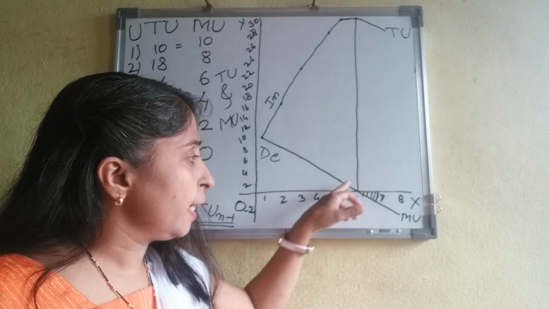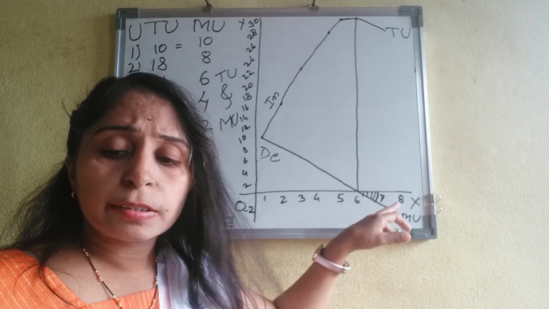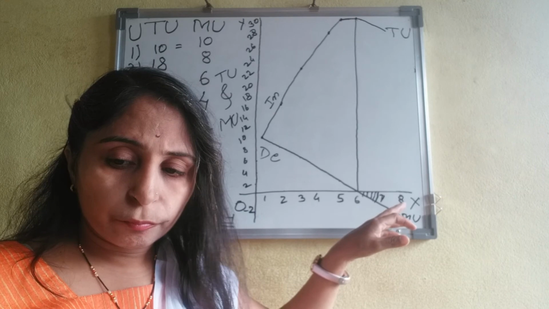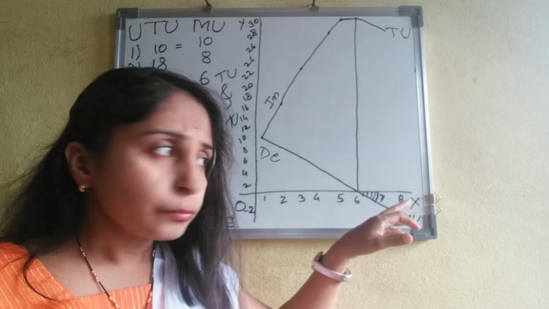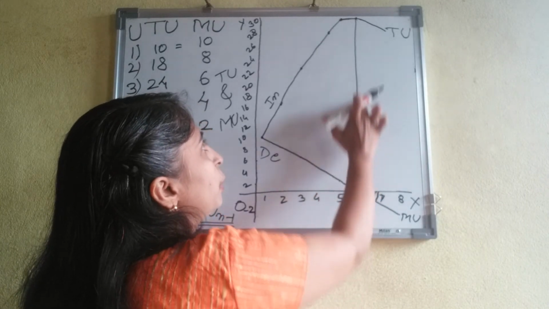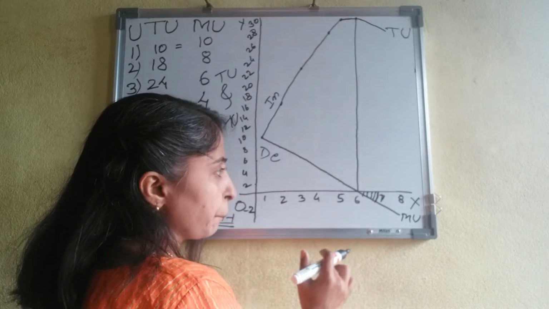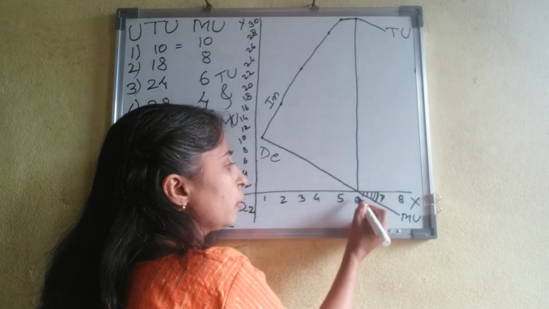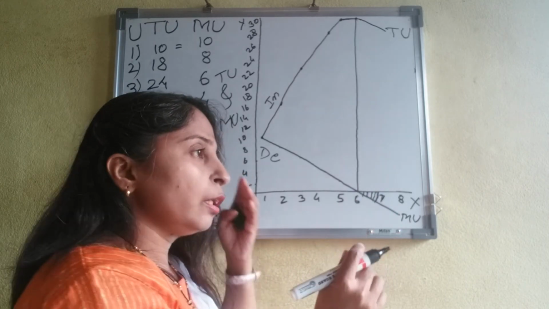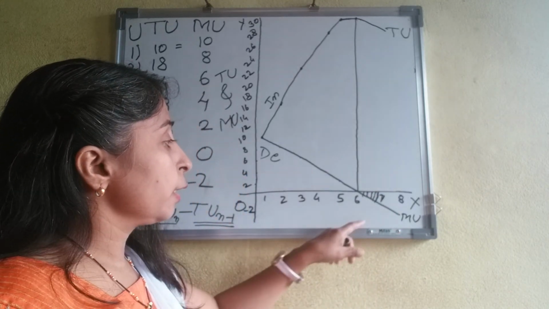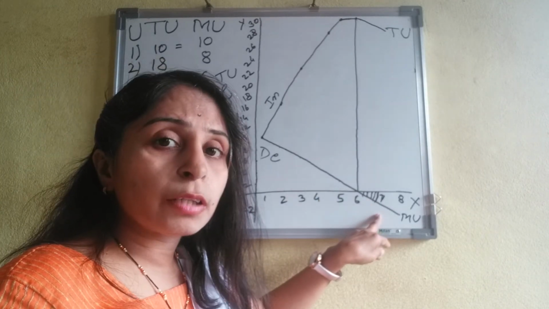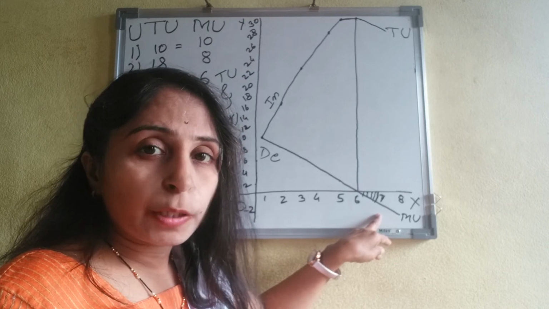This shaded area is the satisfaction point, the point of satiety. Here is the maximum satisfaction of a consumer. If the consumer goes on consuming the commodity, then the consumer experiences negative utility of the commodity.